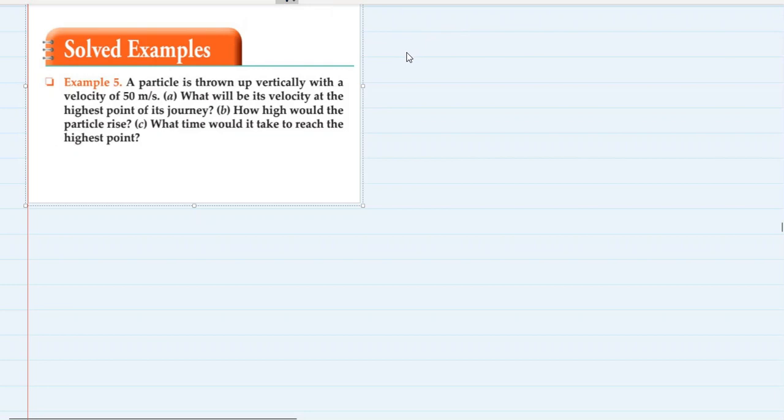A particle is thrown up vertically with a velocity of 50 meter per second. So initial velocity is 50 meter per second. What will be its velocity at the highest point of its journey?